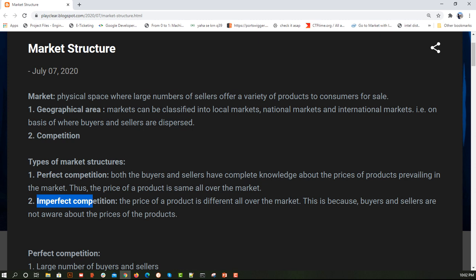Okay, but because I cannot go, I am buying it from you, but that does not come under imperfect. So imperfect competition is where the price of a product is different all over the market, because buyers and sellers are not aware of it.